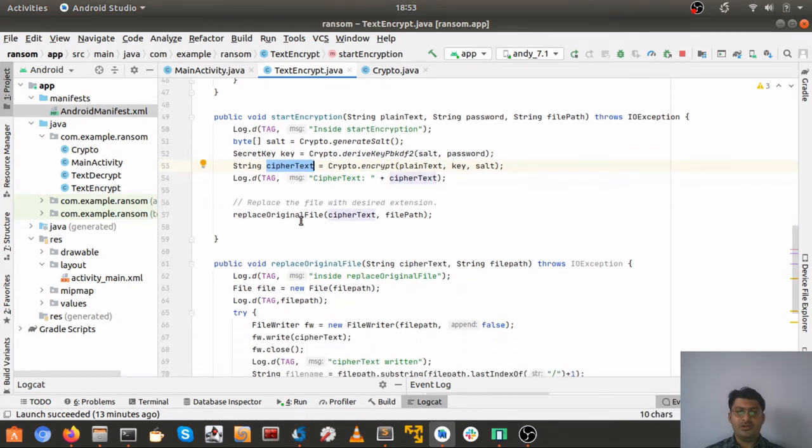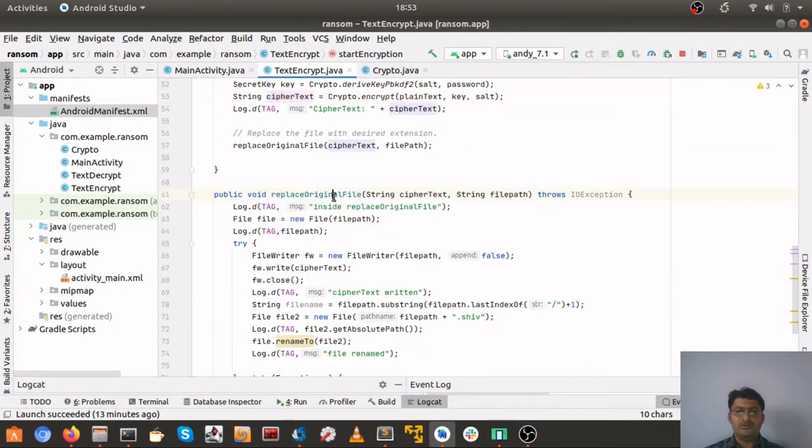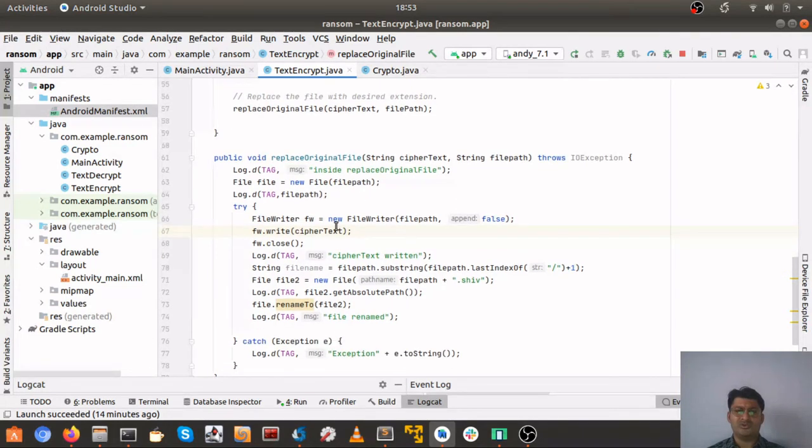And then what we'll do is we'll replace the file. We'll open up a file, we'll read the content, we'll convert the plain text into ciphertext, and we'll replace that particular content, the plain text, with ciphertext. You can also place some kind of extension on the encrypted file.